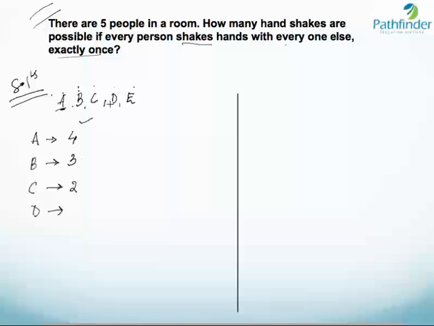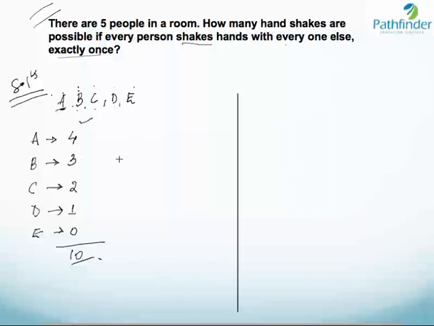Similarly, D also has 4 handshakes, but 3 of them with A, with B, and with C have already been counted here. So additionally, D will have one more handshake. And what about E? E will have no additional handshake because all handshakes of E have been counted under the handshakes for A, B, C, and D. So what is the total number of handshakes here? The total number of handshakes here is 10.